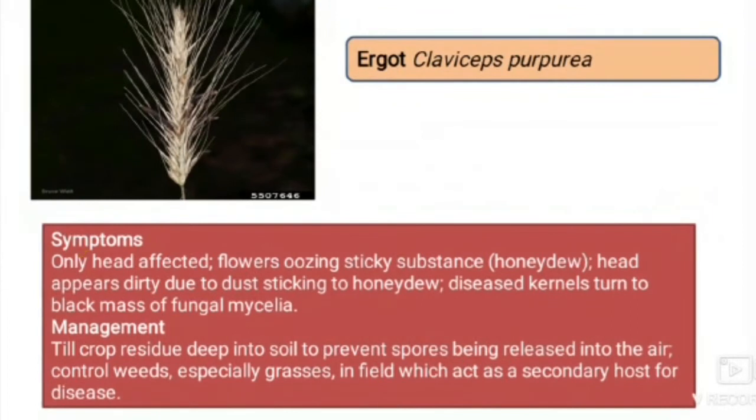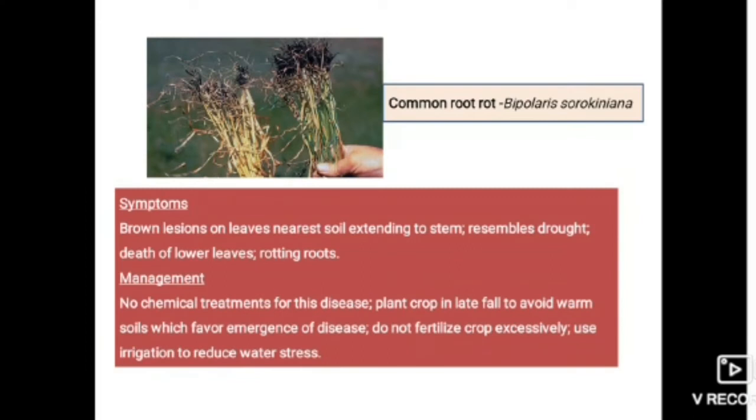Next one, ergot, Claviceps purpurea. If you see the symptoms here, only the head is affected, flowers ooze a sticky substance, honeydew. Head appears dirty due to dust sticking to honeydew. Diseased kernels turn to a black mass of fungal mycelia, and the management is to till crop residue deep into soil to prevent spores being released into the air. Control weeds, especially grasses, in fields, which act as a secondary host for the disease. Okay.